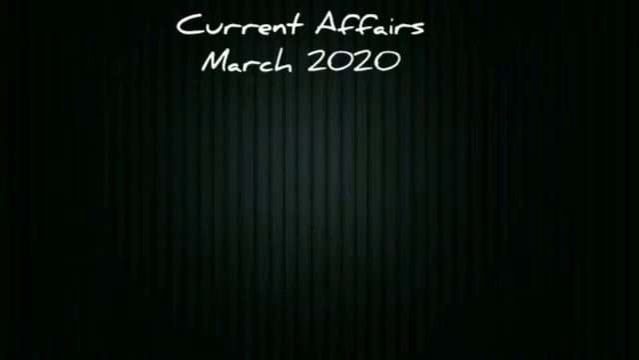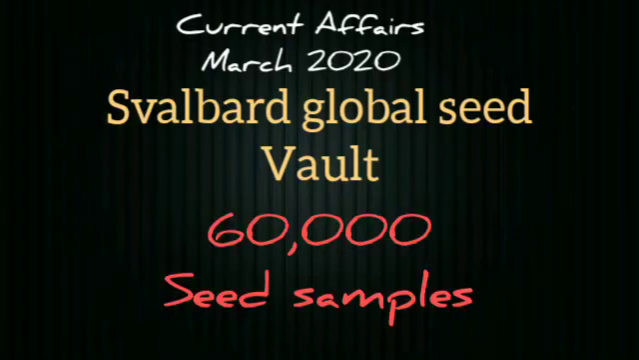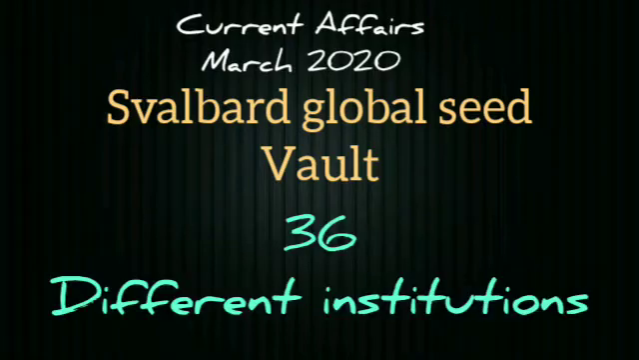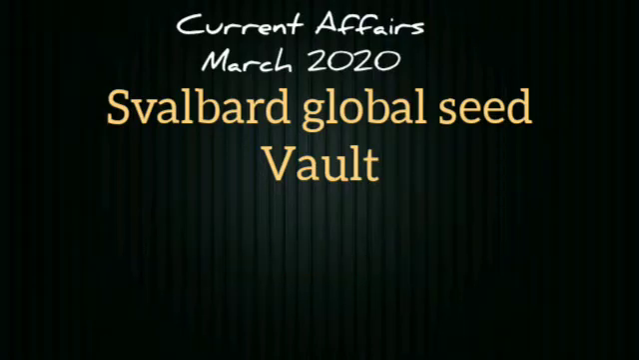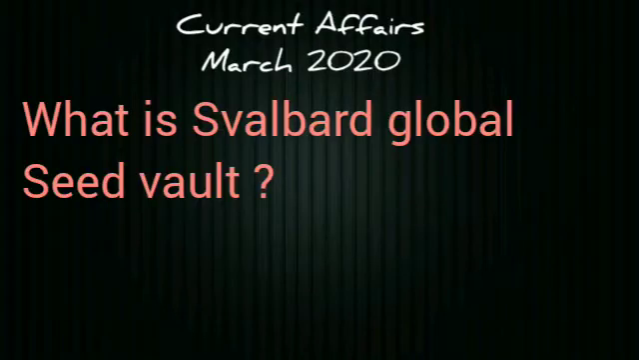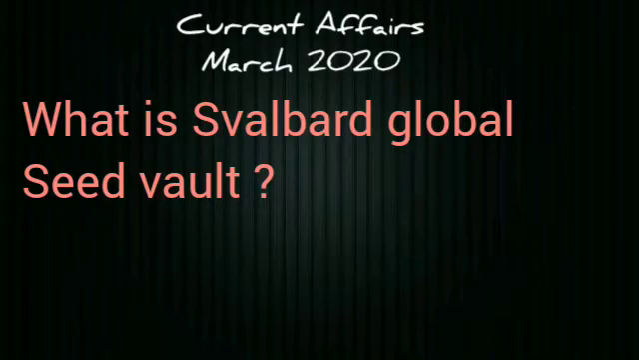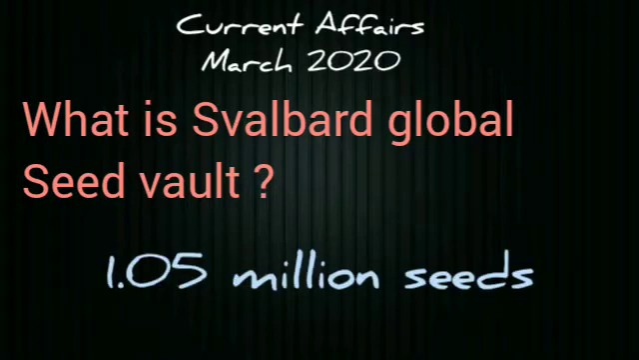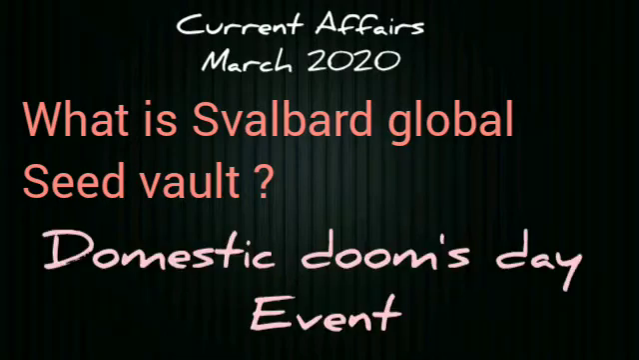And now we are going to see the Svalbard Global Seed Vault. Recently, a fresh stock of 60,000 new seed samples from 36 different institutions worldwide was deposited to the Reserve Vault of Seeds in February 2020. And now what is Svalbard Global Seed Vault? It is simply referred to as the Earth's Doomsday Vault and it now contains about 1.05 million seeds. The ultimate aim of the vault is to preserve a vast variety of crop seeds in the case of a doomsday event or sometimes a national emergency also.